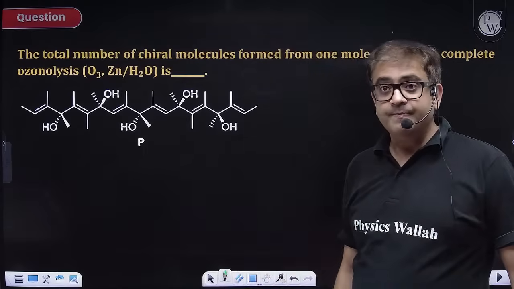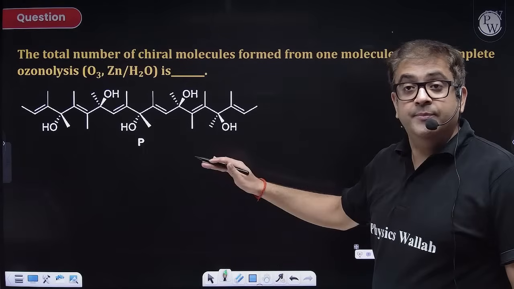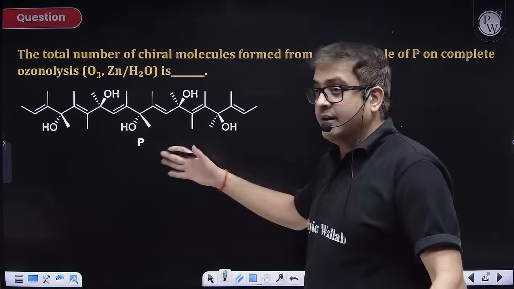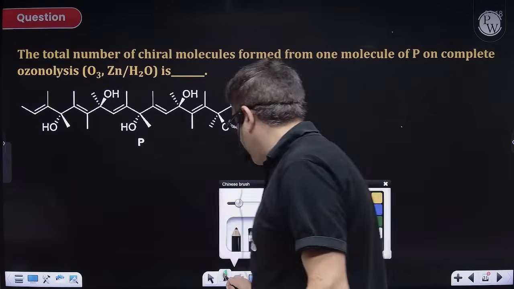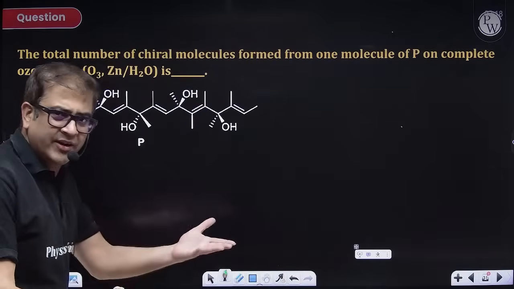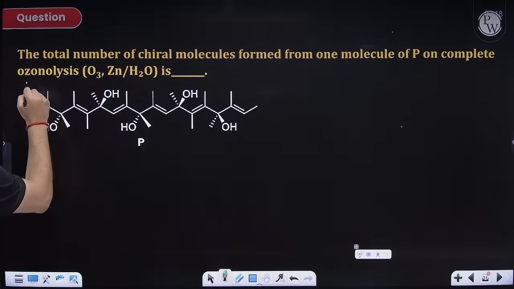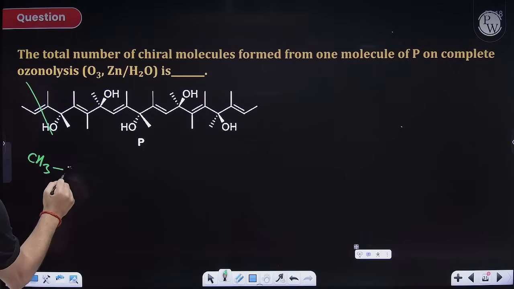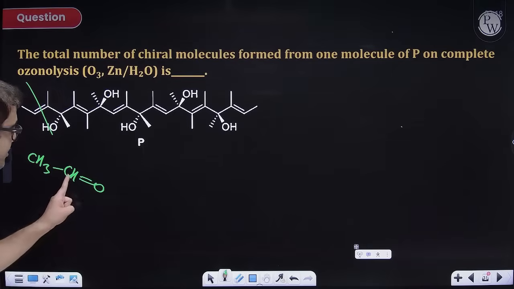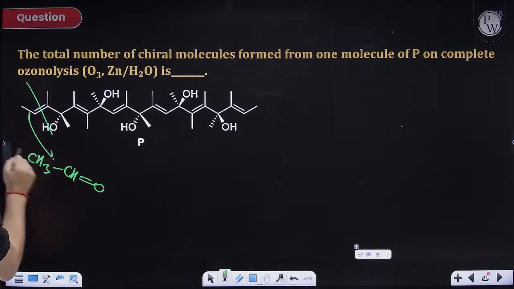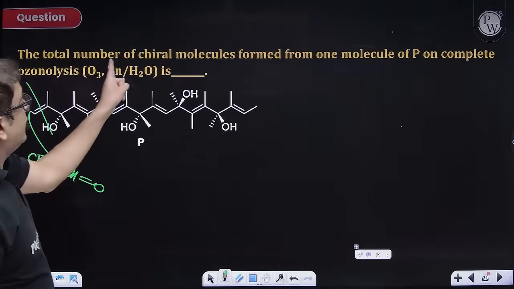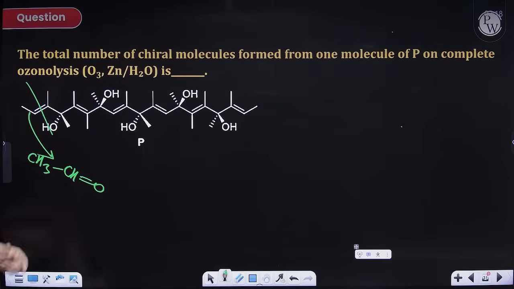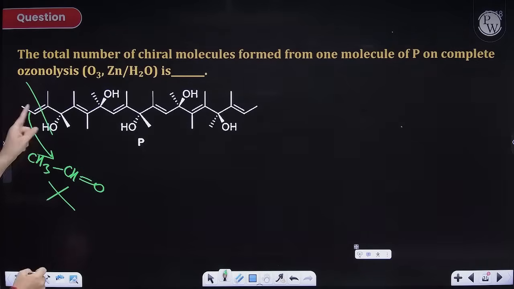So finally, sir, then we have to do it for everybody? Sir, it is very easy. You have taught us how to do it. Break the double bond. This will be CH3 CH double bond O. I am not replacing this H, so this is my first compound. Is it having any chiral carbon? No, sir. Now what about this part, sir?